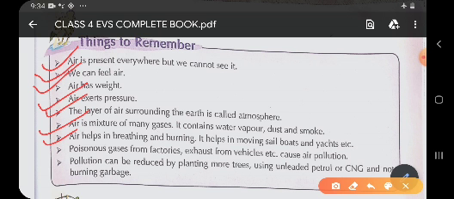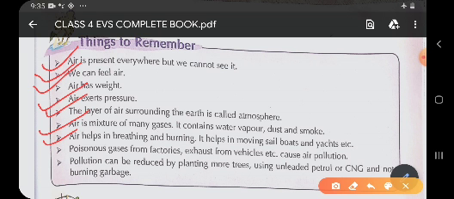Now, children, as we have studied earlier also, we should not burn leaves, polythenes or any kind of garbage coming out of our house. So children, these leaves, garbage or the plastic should not be burnt. That also produces poisonous gases which may pollute the air.